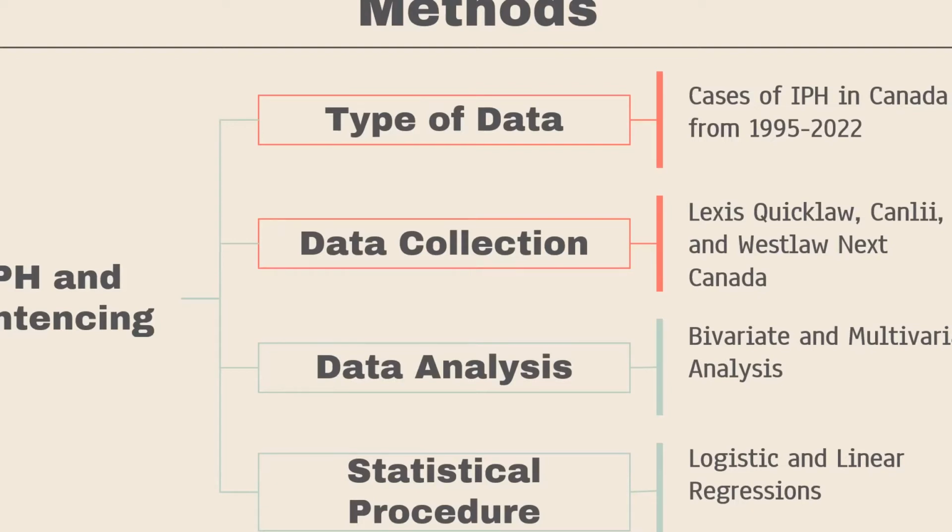And then I used two types of multivariate analyses. I used linear and logistic regression. Logistic regression I used for conviction level, so whether they were convicted of manslaughter or murder, and linear for sentence length. The next slide.